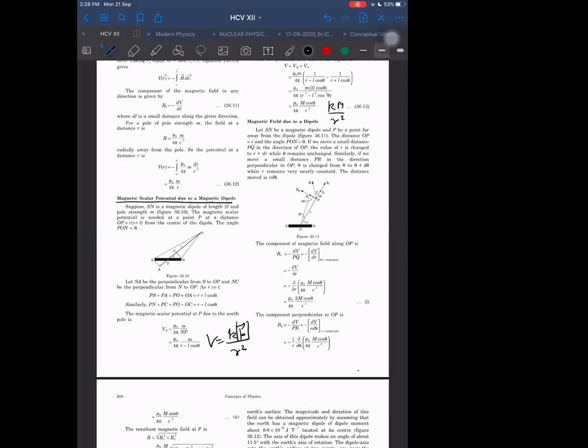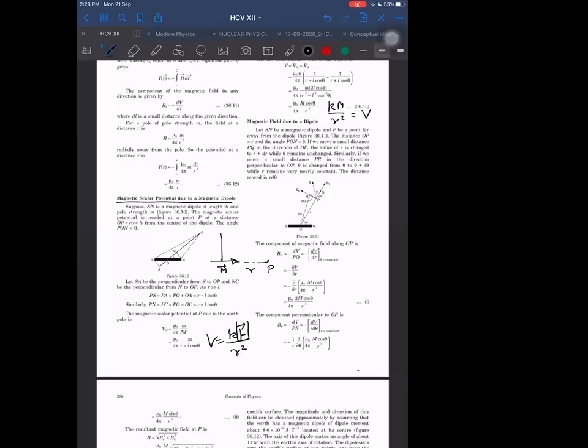So here it will become Km by R square, where K in this case will be mu naught by 4 pi. But which M do I have to take? Understand now. If I have a magnetic dipole moment placed in this way, and I am talking about a point at a distance R in the same direction as the magnetic dipole moment, the potential will be Km by R square. But in the equatorial plane it will be 0.